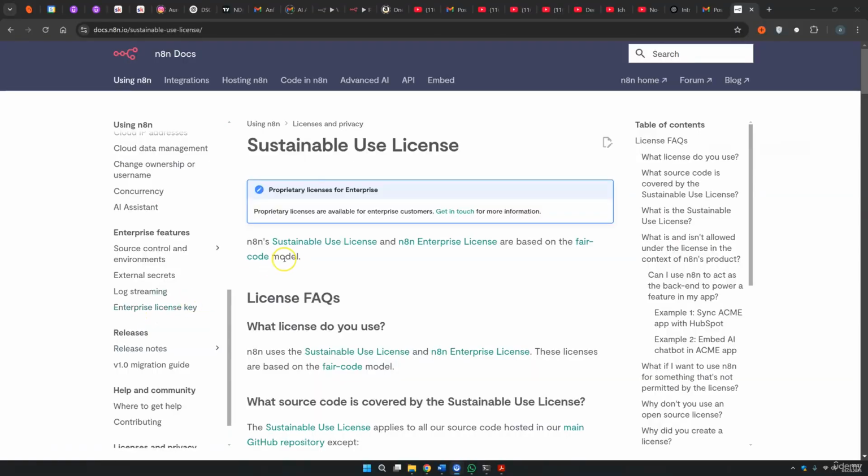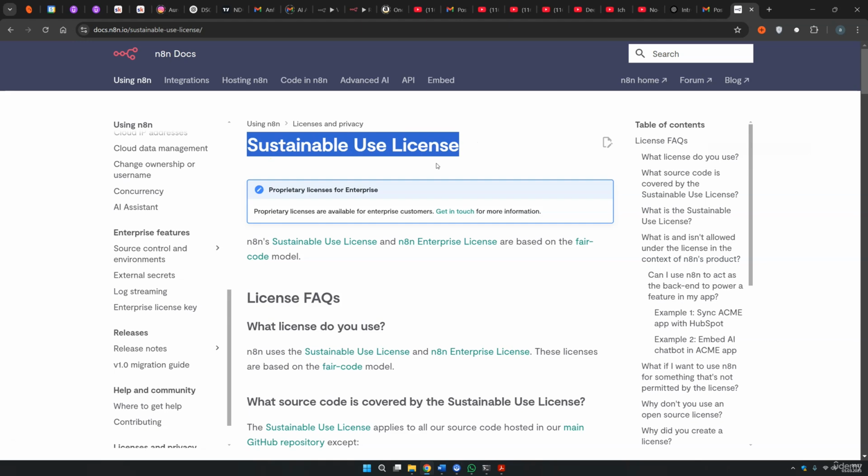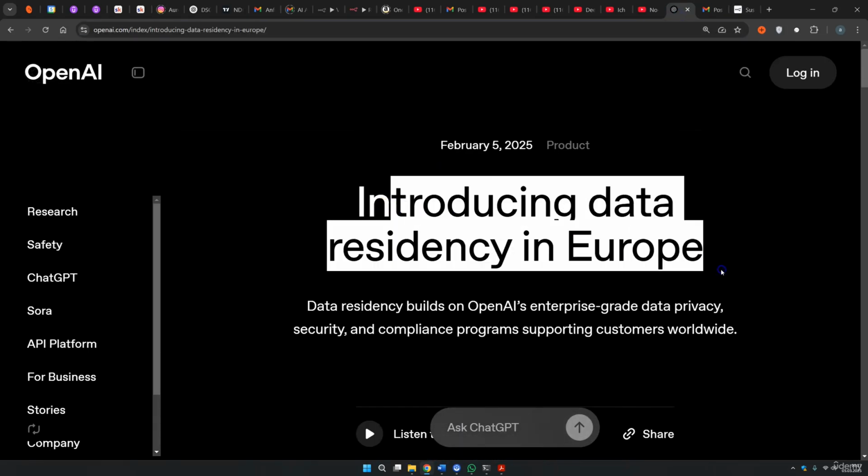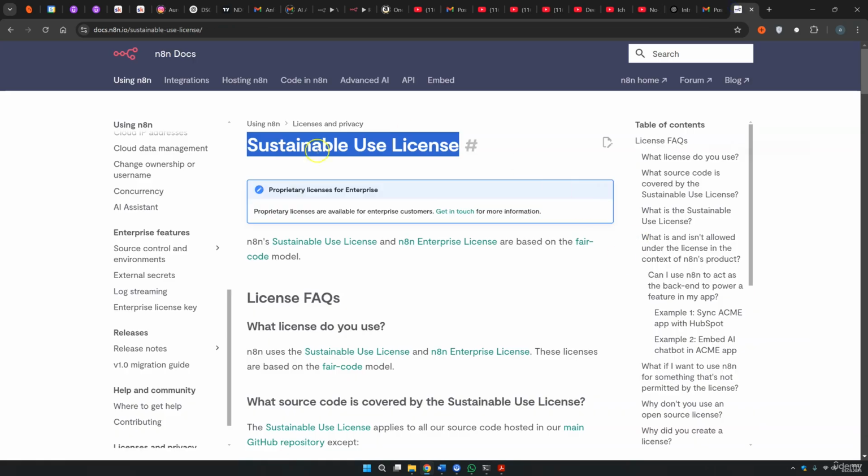Besides all of that, we need to talk about copyright and the safety of our own data. And of course, we also need to take a closer look at the n8n user license. So basically, is it okay to sell these applications? Is it okay to use the source code, to modify the source code? And what should we do if we are based, for example, in Europe and need to use the OpenAI API, but Europe has some regulatory issues? So basically you are covered for everything, for America, for Europe, as soon as you want to also sell these applications. And that's basically all that we will cover in this section.